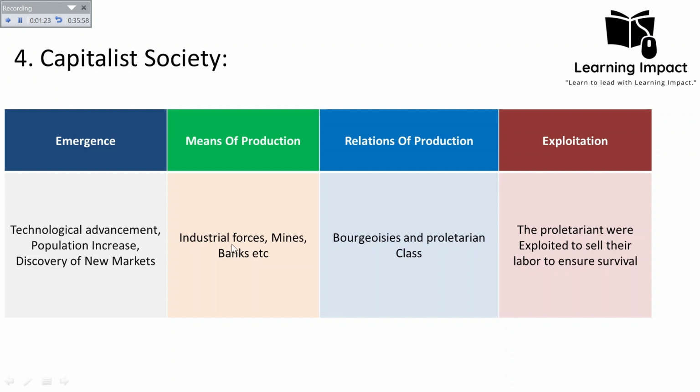So the means of production in the capitalist society were industrial factories, mines, and the banking system, which for the first time emerged in the capitalist society. And the relations of production: the bourgeoisie class owned the means of production, and the working class sells its labor for wages. The exploitation was that the proletariat were exploited, forced to sell their labor to ensure survival. The proletariat is legally free, but they are not free from the bourgeoisie class as a whole. They are forced to sell their labor in exchange for wages to ensure their survival.